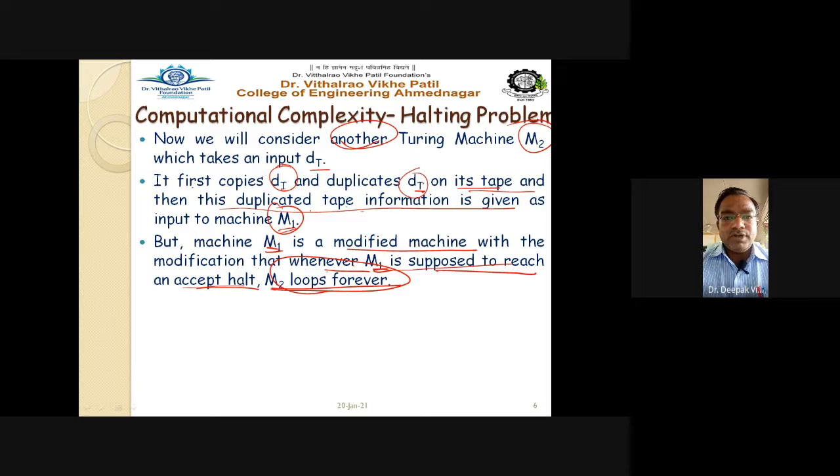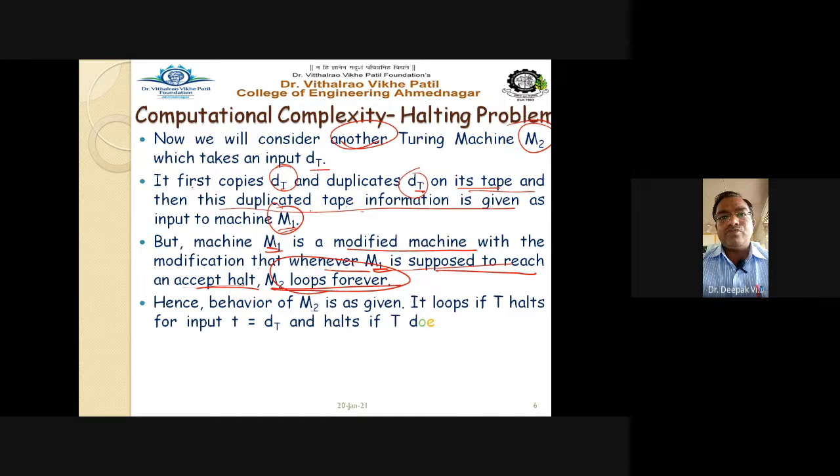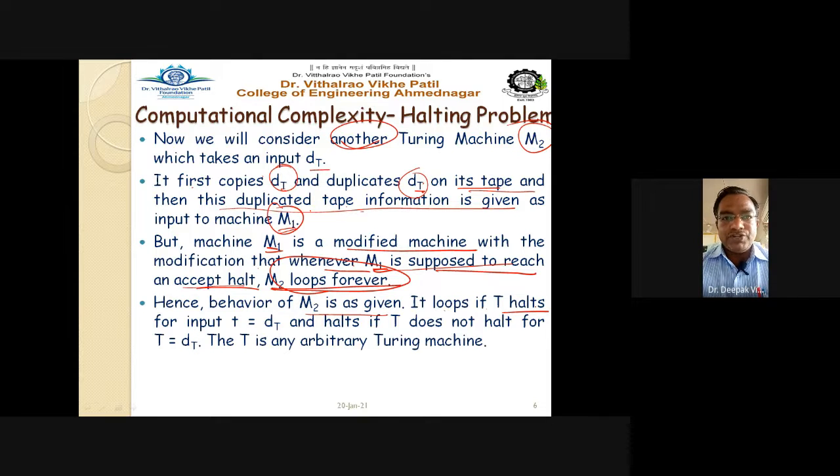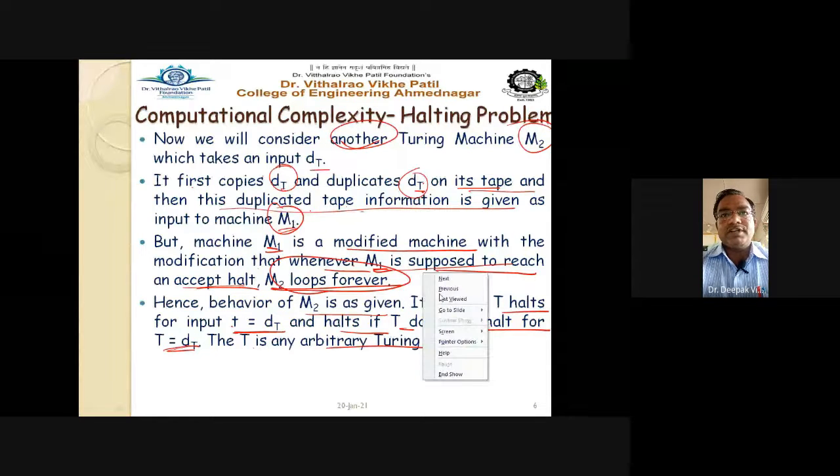Now observe the changes carefully. Machine M2 enters into the loop forever. So hence the behavior of M2 is given below. It loops if T halts for input t equal to dt, and halts if capital T does not halt for t equal to dt. Therefore, T is an arbitrary Turing machine. So see it once again.